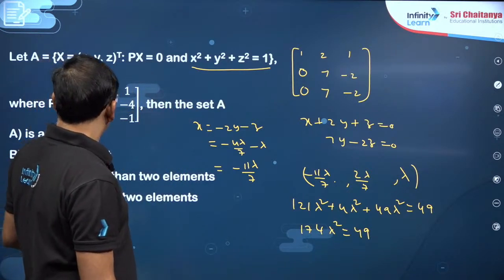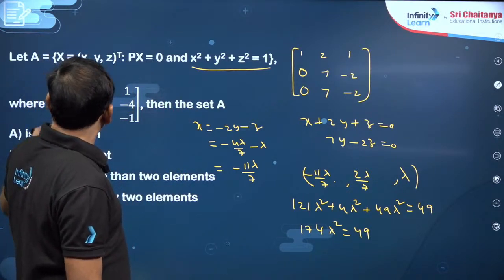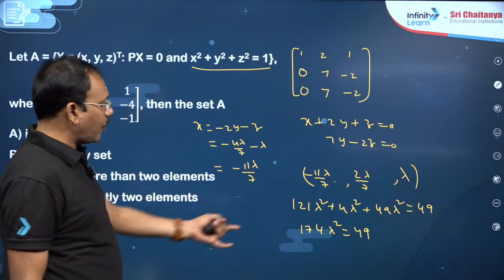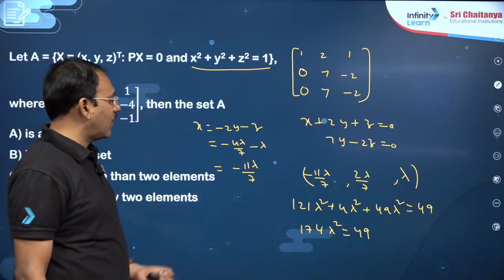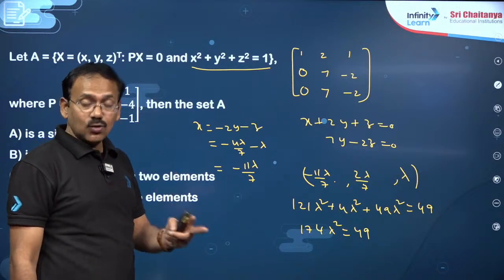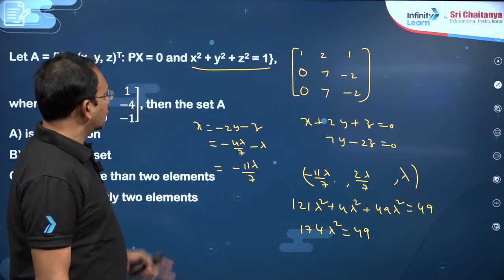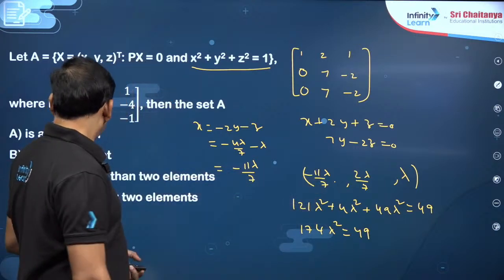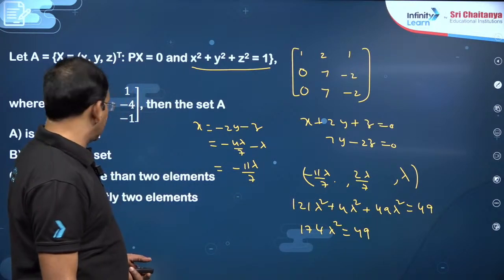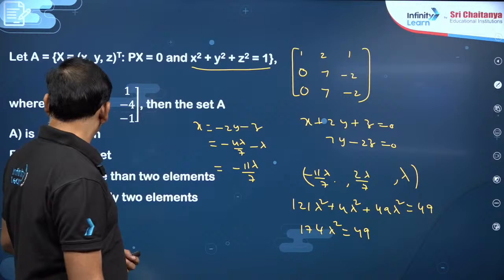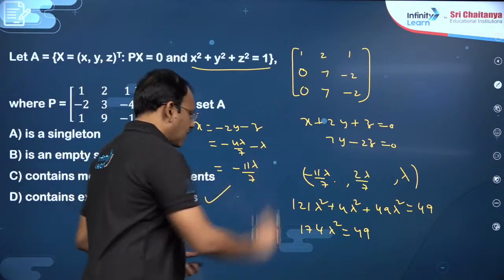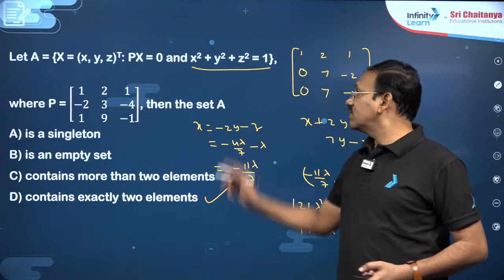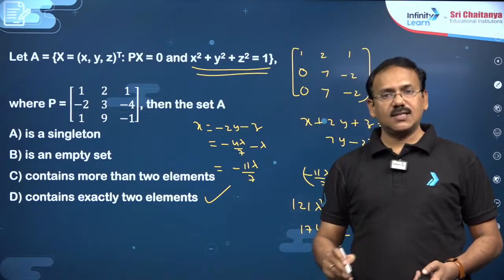He is asking the solution set contains how many? Are there any restrictions on x? No. You can find two lambdas here. Lambda square is 49 by 174 means you will get two possible values for lambda. So for this case, if you put those, you will be getting two solutions. It contains exactly two solutions or more than two solutions, empty set, singleton set. There are two such lambdas possible. So that means two solutions will be there which satisfy this constraint.